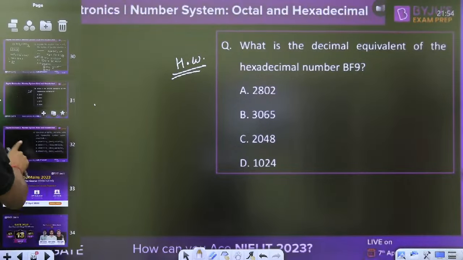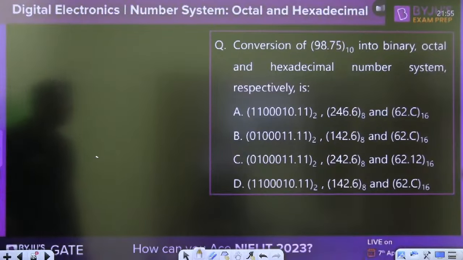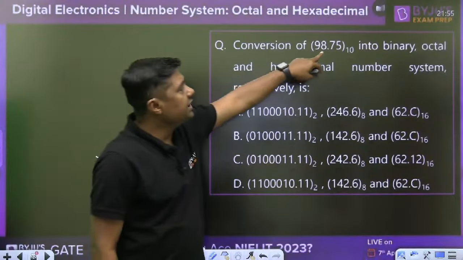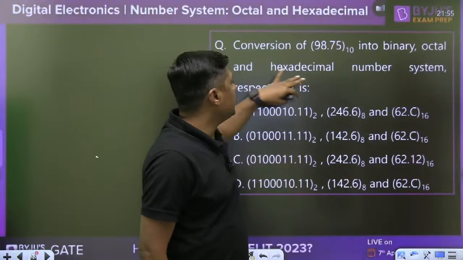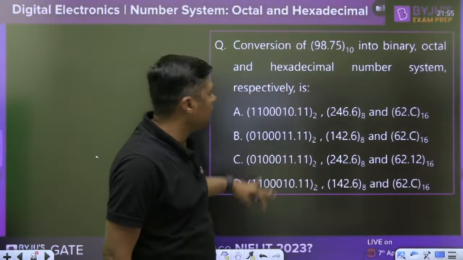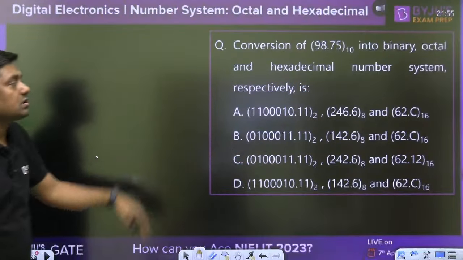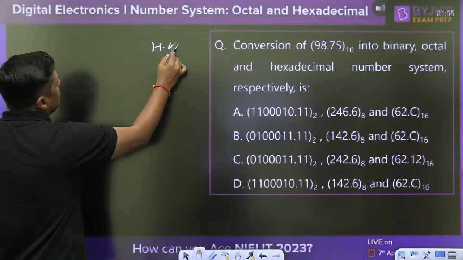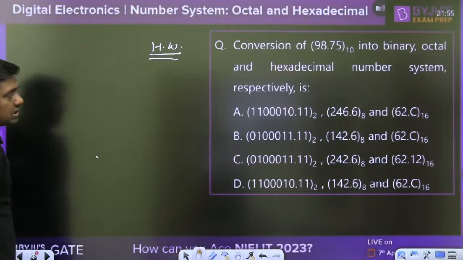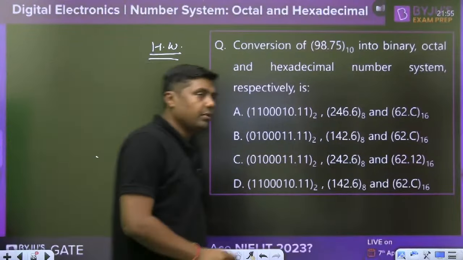Then the second one: conversion of 98.75 into the binary, octal and hexadecimal number systems respectively. What is it in binary, what is it in octal and what is it in hexadecimal? So this is another homework or assignment for you. Please try to solve this and give me the answer. This is the assignment for you.